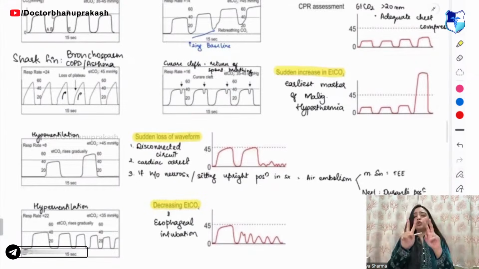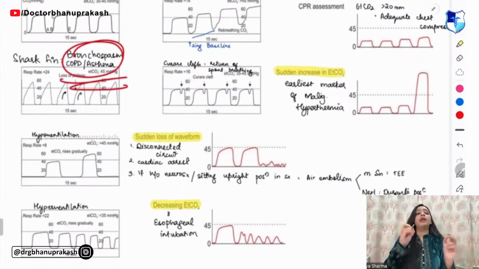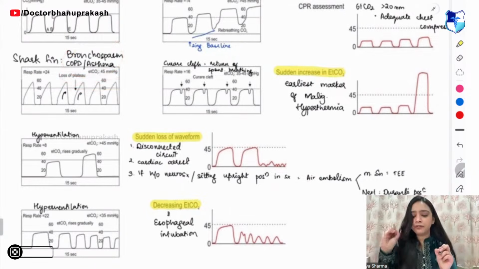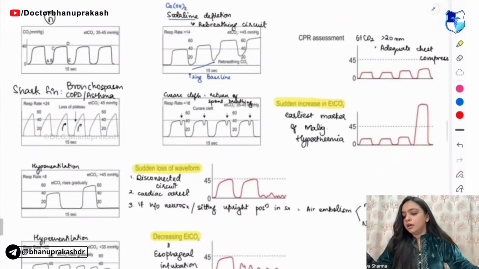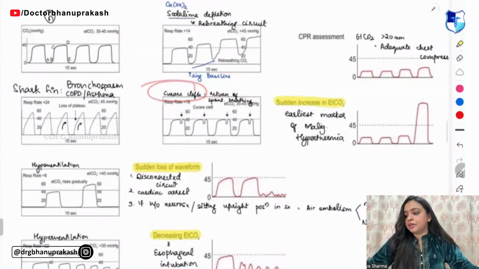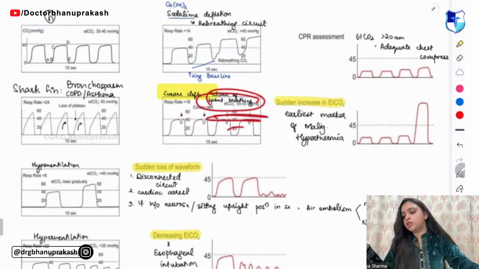Remember just two patterns very clearly. In bronchospasm, you are able to see a sharp fin. Next is curare cleft. So in the curare cleft, what you are able to see is that there is spontaneous breathing.